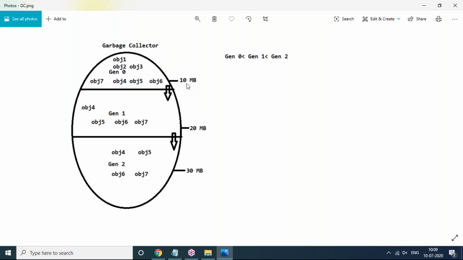But actually this is not fixed. Just for your understanding purpose, I took 10 MB, 20 MB, 30 MB. It clearly indicates that generation 0 is small space, generation 1 is some medium space, generation 2 is large space, 30 MB. Okay, but who will allot memory for these generations?